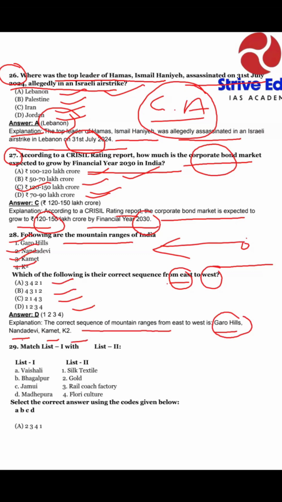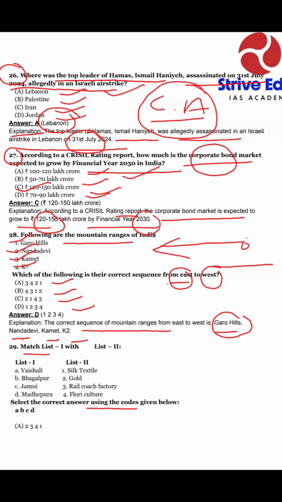Okay, no problem. Here is a match list, where we can easily match the codes from list 1 and list 2, which is famous for which goods. A, Vaishali. B, Bhagalpur. C, Jamui. D, Madhepura. And the goods: textile, gold, rail coach factory, and floriculture.